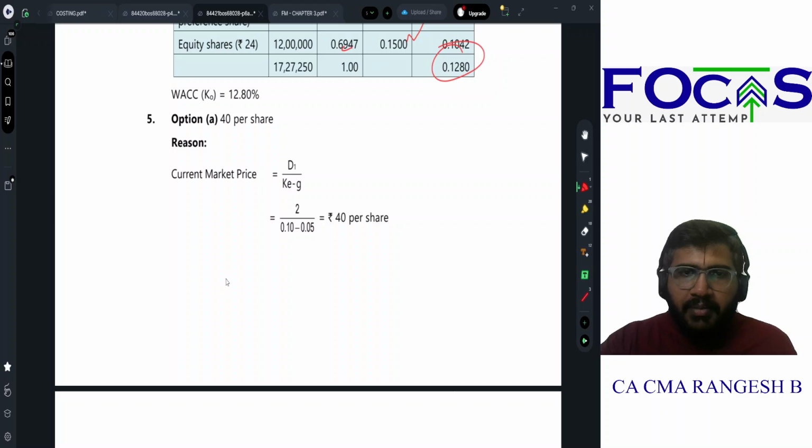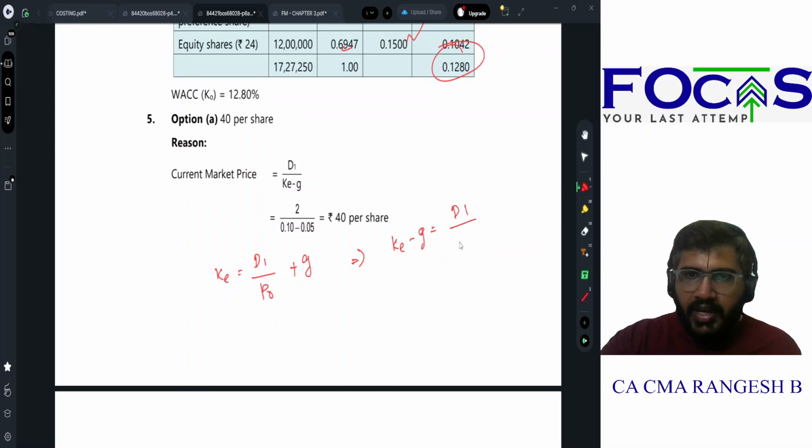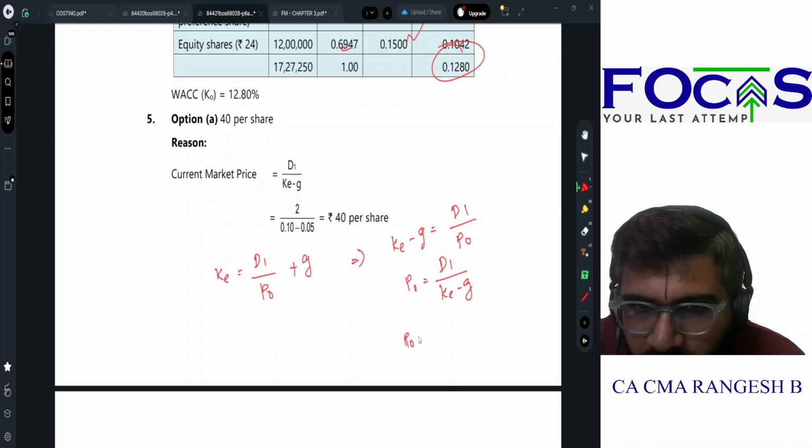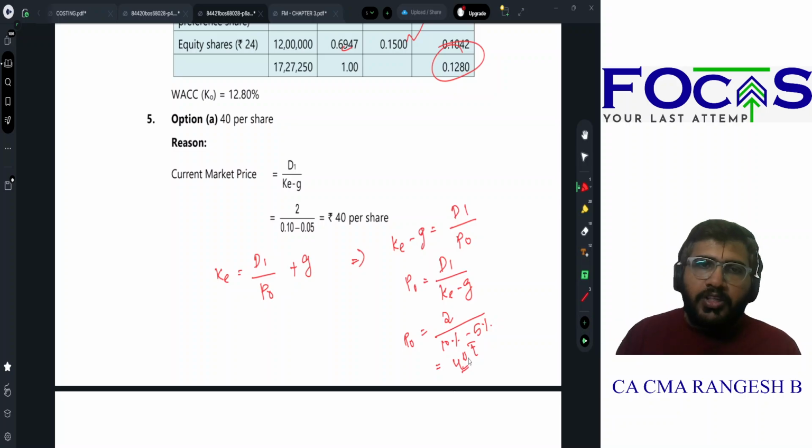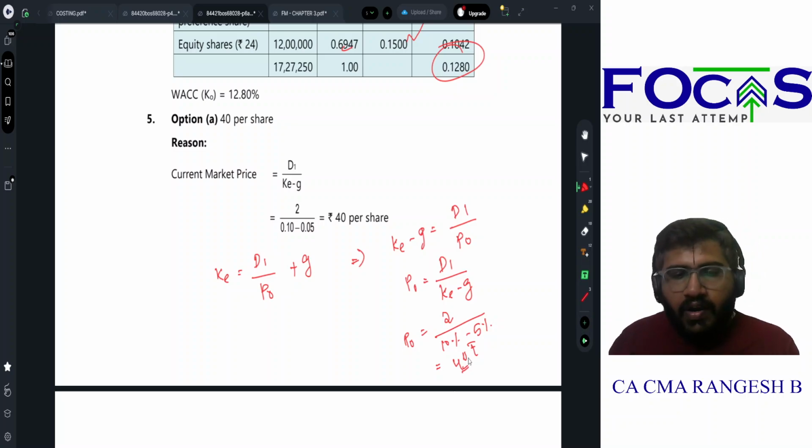Next, current market price. What is the formula for your KE? D1 by P0 plus G. This can be rewritten as, what do I do? KE minus G is equal to D1 by P0. I take P0 to this side. P0 is equal to D1 by KE minus G. So D1 is 2 rupees. KE is 10%, given in the question. Growth is 5%. So 2 by 5% gives me an answer of 40 rupees per share as the market value. With this, case scenario 6 is over.